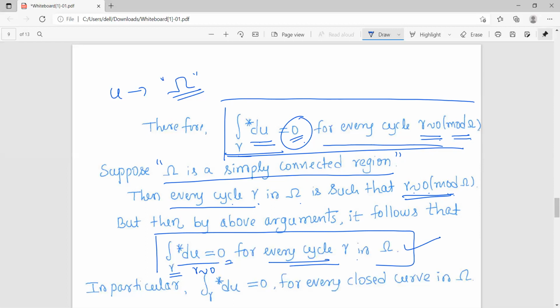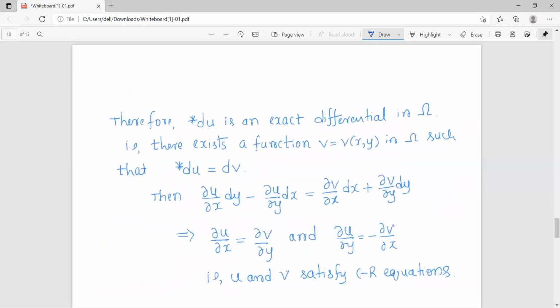So what is a cycle? A cycle is a sum of closed curves. So each closed curve can also be treated as a cycle. Suppose gamma is a closed curve, it can be treated as a cycle, which is a sum of one closed curve. So as the result is true for all cycles, in particular it will be true for all closed curves, as all closed curves are cycles. So that is what we have.